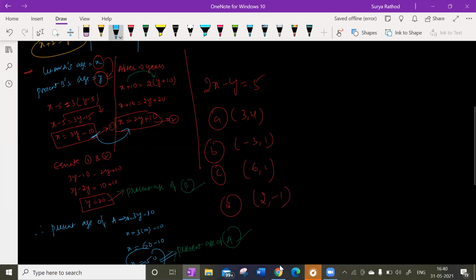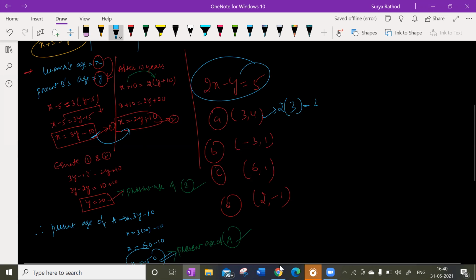Substitute individually. First, you substitute 3 comma 4 in the given equation. X value is 3 here. Y value is 4 here. Is it equal to 5? So 2 times 3 is 6, minus 4 is 2. So 2 does not equal 5. So the first option is wrong. Substitute the second option: 2 times minus 3 minus 1 is equal to 5. So what am I going to get here? Minus 6 minus 1 is equal to minus 7.